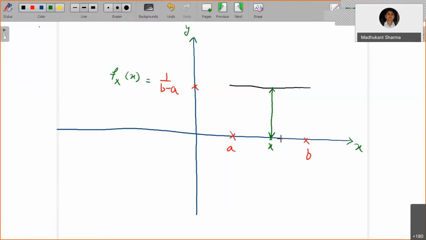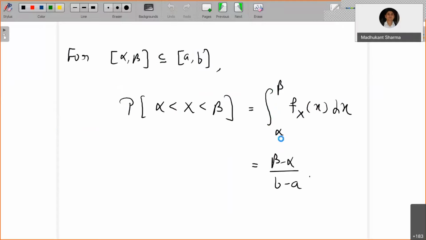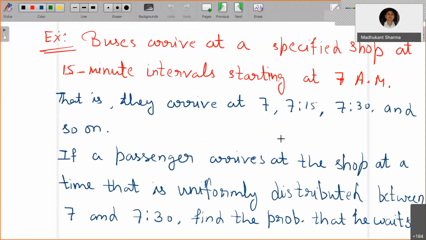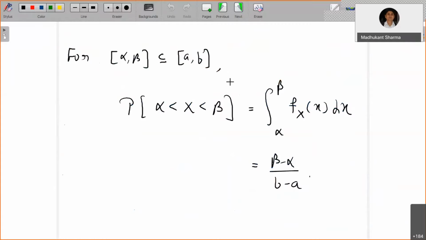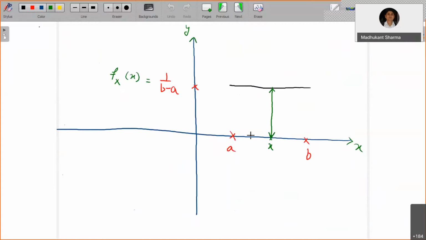We have also seen one example in your tutorial. But before going there, take any part of this interval, alpha to beta.